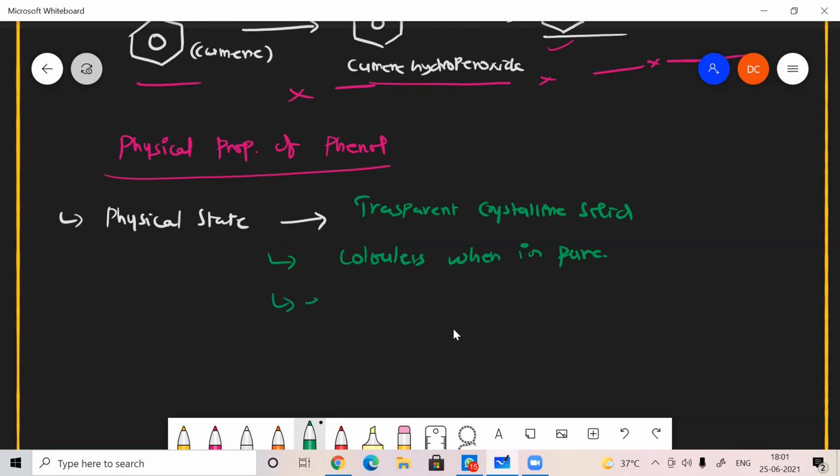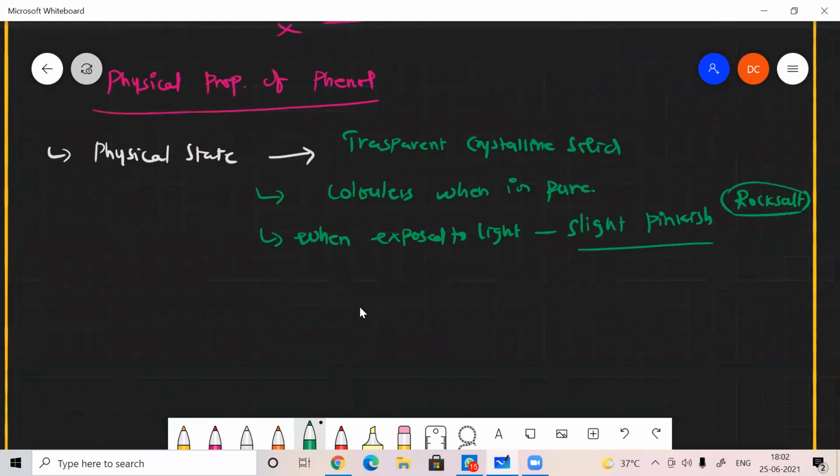When exposed to light, it becomes slightly pinkish. Slightly pinkish means, do you know rock salt? The rock salt color, a slight pink color, that kind of color will be there if it is exposed to light. And the very important thing: this is a deliquescent substance.